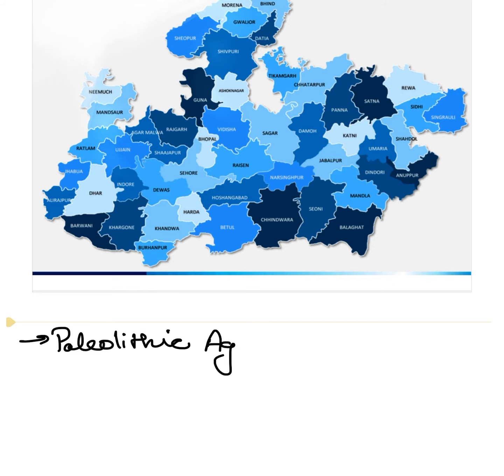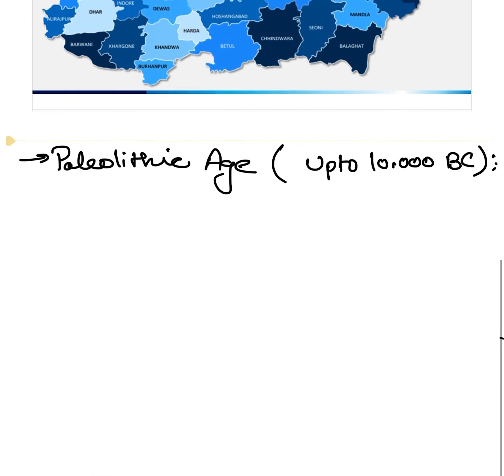Paleolithic age basically comprises the time period up to 10,000 BC. Whatever is happening in and around the world up to 10,000 BC is considered to be of the Paleolithic age.